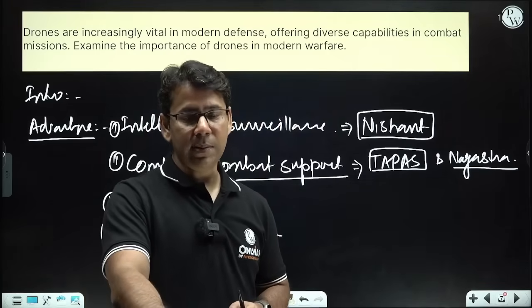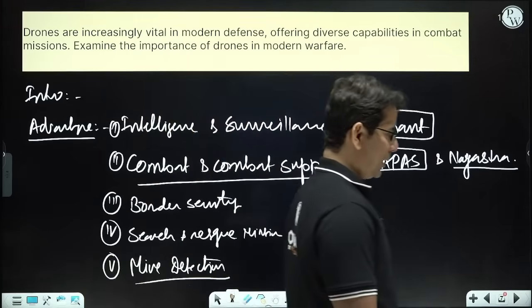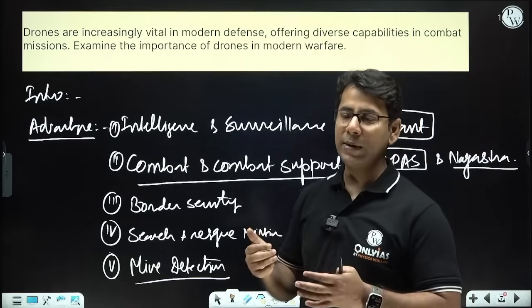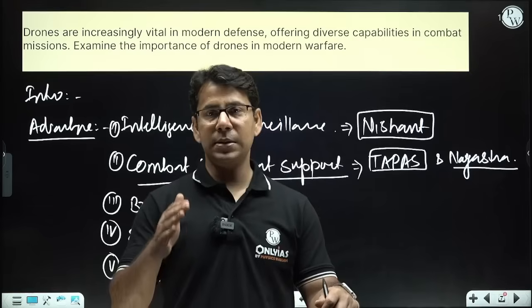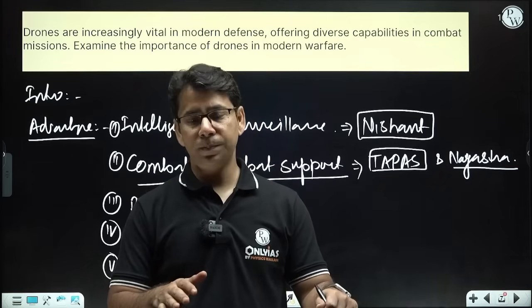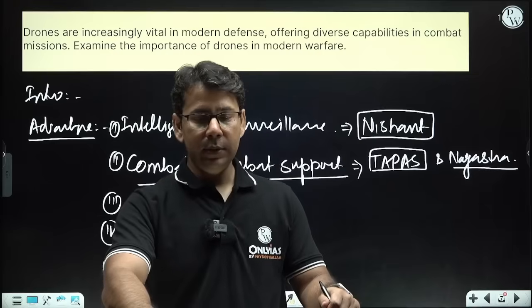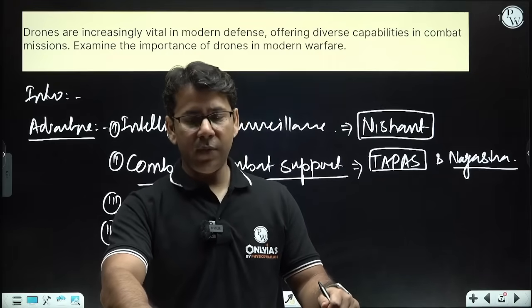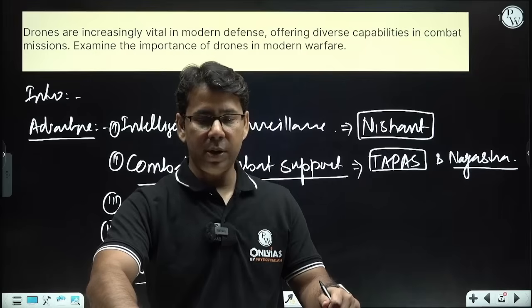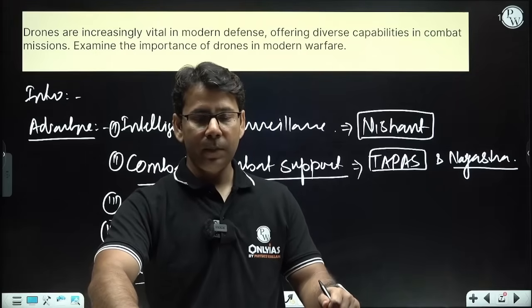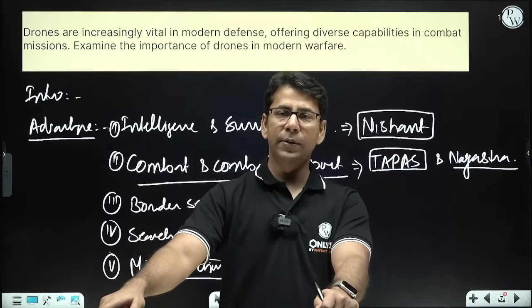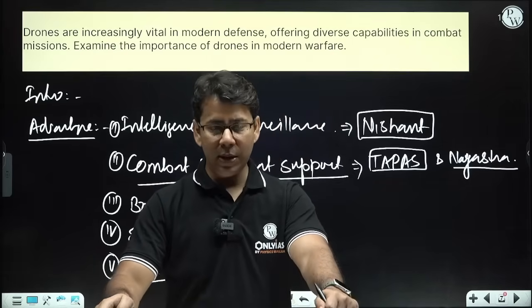An anti-drone system like we have D4, it's a very good anti-drone system. You know that we have used it, and it can destroy the incoming enemy drones. Pakistan has attacked with hundreds of drones and we destroyed them all. Right. So future warfare and modern warfare is already going to the level where drones will be playing a very important role. Right. And for that we need to develop drones which are AI enabled, technologically very advanced.